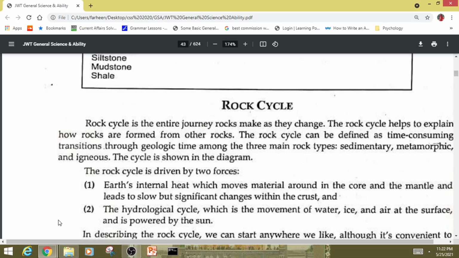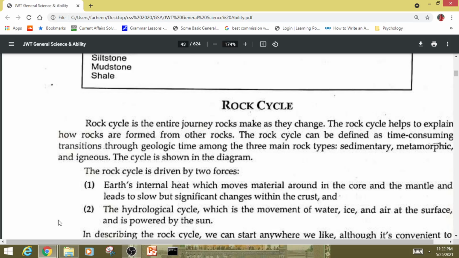The rock cycle is driven by two forces: Earth's internal heat, which moves material around in the core and the mantle and leads to slow but significant changes within the crust, and the hydrological cycle, which is the movement of water, ice, and air at the surface and is powered by the sun. In describing the rock cycle, we can start anywhere we like, although it's convenient to start with magma.